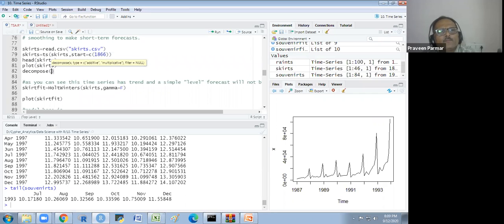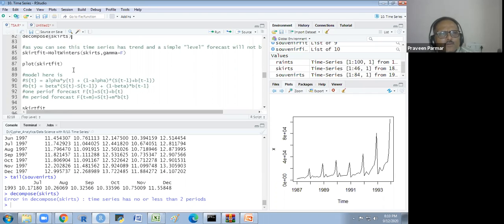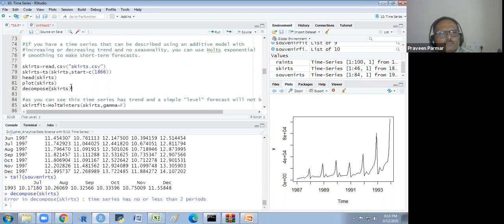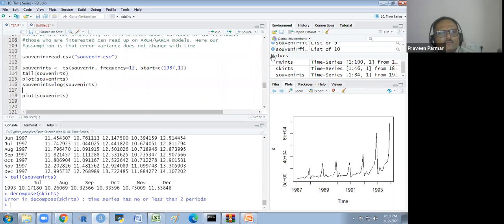The time series has no less than two periods, so we have the level only. We could do it for this. We see the decompose.